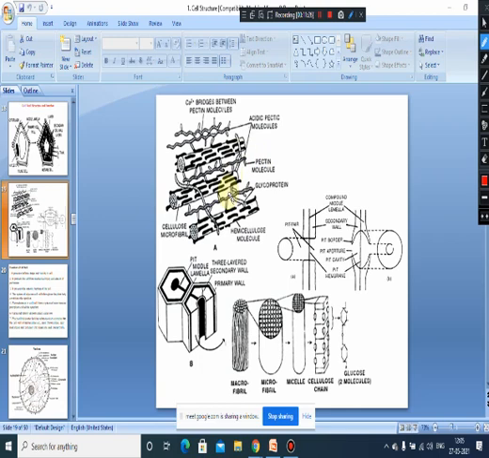And as we have discussed, cellulose is the chief constituent of the cell wall.